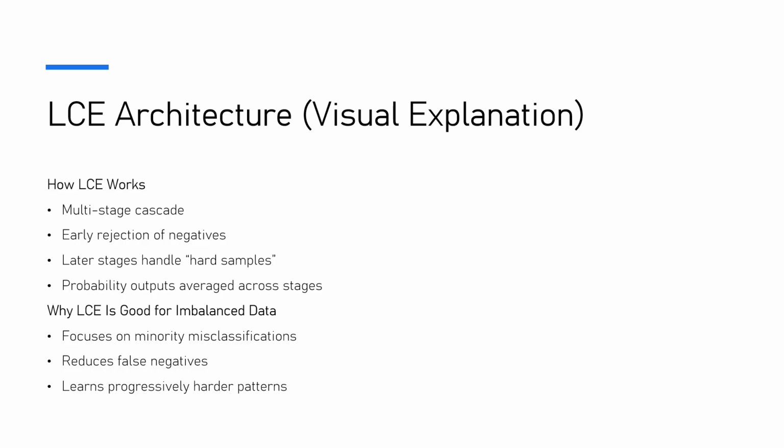If it misclassifies something, the sample gets passed on to the next stage, and the negative samples get filtered out early, while difficult samples move forward. Each stage outputs probability predictions and the final prediction is the average of all stages. This helps the model focus more on the minority class and reduces false negatives.